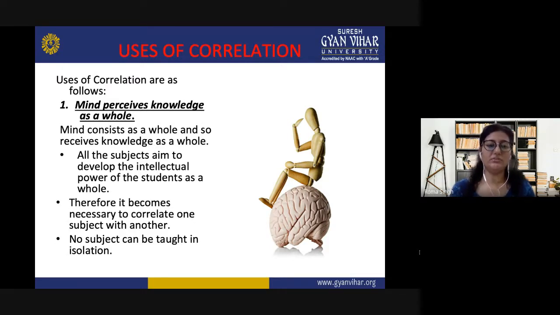So all the subjects aim to develop the intellectual power of the students as a whole. So we know that all the subjects have their importance. Therefore, it becomes necessary to correlate one subject with another. No subject can be taught in isolation. This we have to repeat, that we cannot teach any subject in isolation.